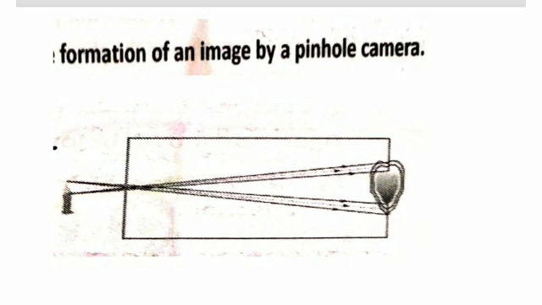Look at figure 1. By observing the figure, we can understand that the light rays coming from the top of the candle flame fall on different points on the screen. Similarly, the rays coming from the bottom of the candle flame also fall on different points on the screen. Thus, we get a blurred image on the screen due to the big hole of the camera, as shown in the figure.